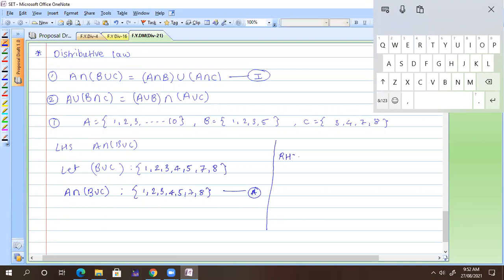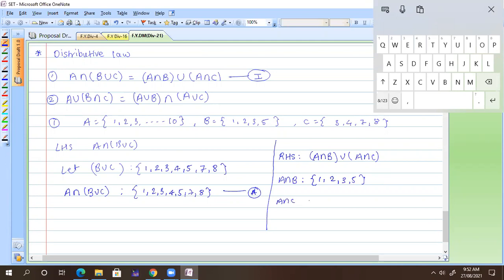Now how can one find the RHS? I made a line here and find the RHS here. Your RHS is (A intersection B) union (A intersection C). Am I correct? What is A intersection B? Only set B, exactly, so it will be 1, 2, 3, 5. What is A intersection C?